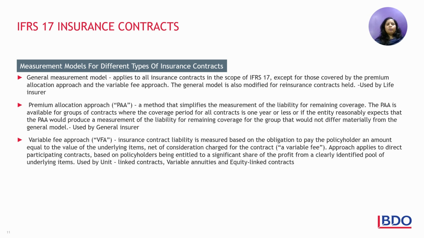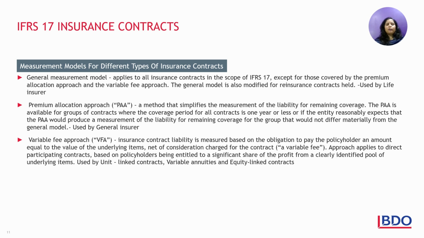Premium allocation approach. This method simplifies the measurement of the liability for remaining coverage. PAA is generally available for a group of contracts when the coverage period for all contracts is a year or less. So this largely applies to the general insurer, where general insurance is like motor insurance or health insurance, where there is a fixed period, that is, the insurance contract is for a period of 1 year, and the expectation is reasonable.